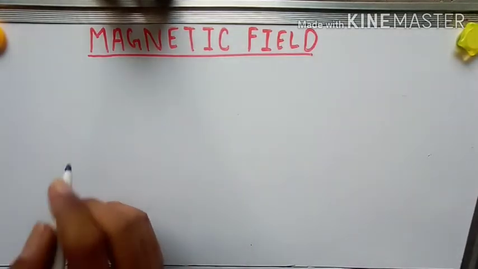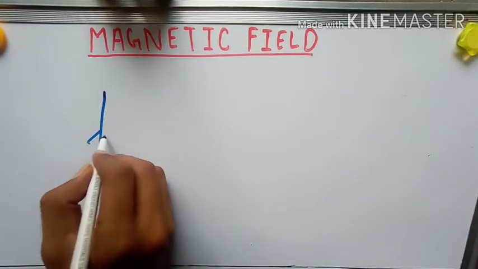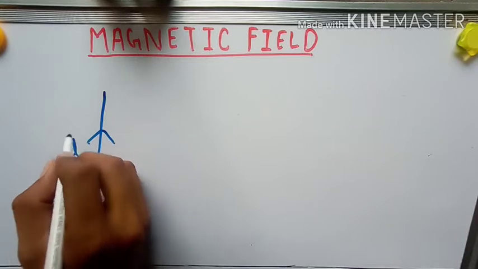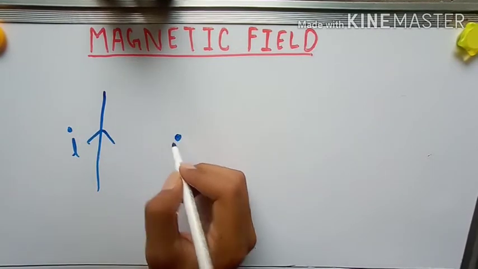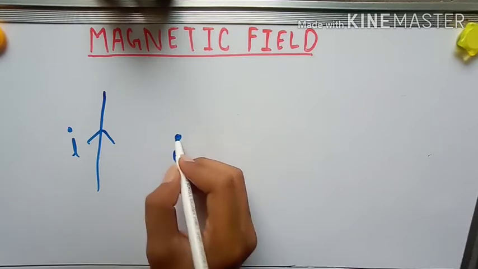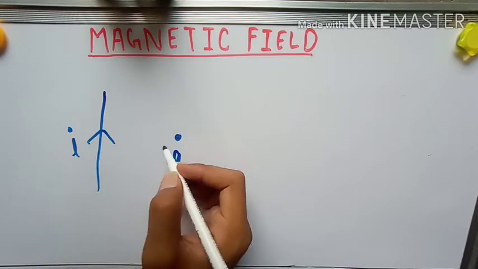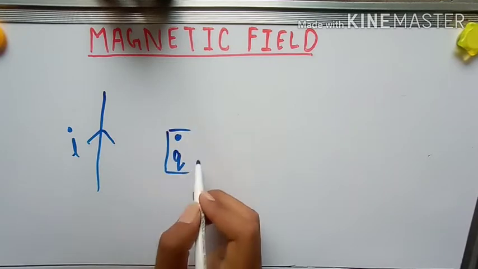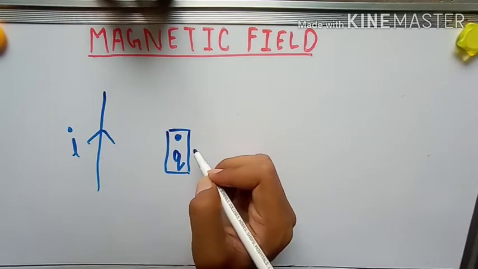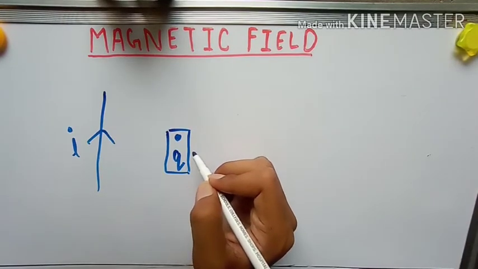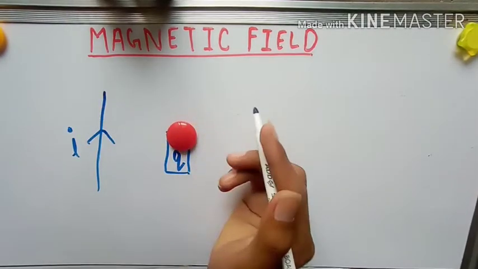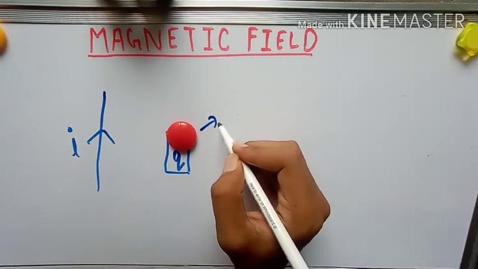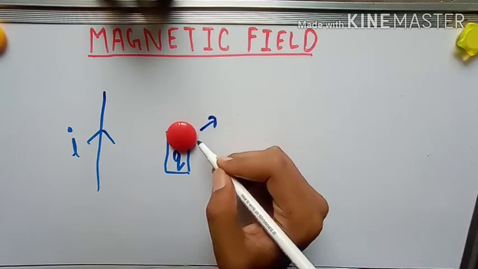For this purpose, I have taken a wire. It is a metallic wire carrying current I. Now, I am putting a charge Q at some distance from this wire. Now, what do you think will happen? This is the charge. There will not be any movement in the charge.